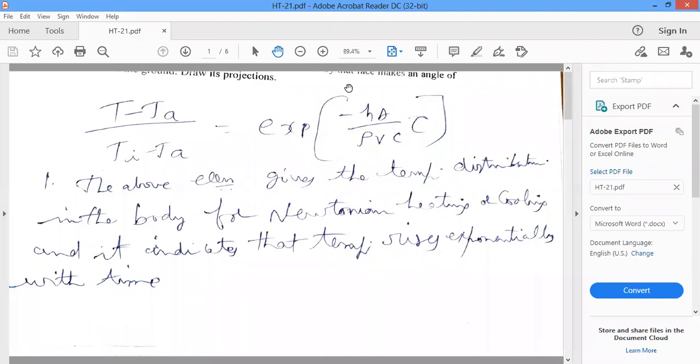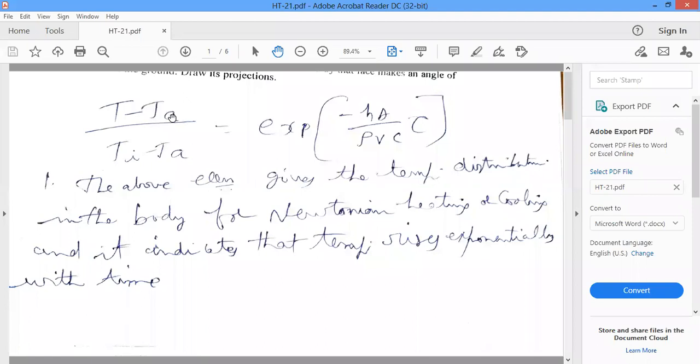So here is the temperature distribution equation for unsteady state heat conduction for any system. T minus T free stream divided by Ti minus T free stream is equal to exponential of minus hA by rho Vc into tau, where T is the temperature of the body at any given point of time. Instead of T free stream, to avoid confusion, I have written TA, A for ambient.